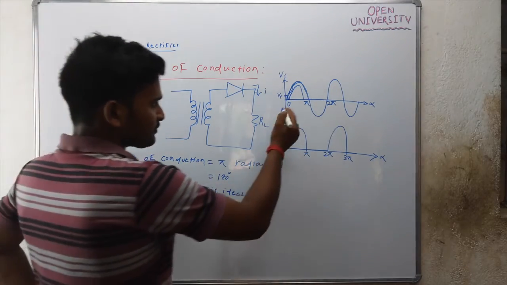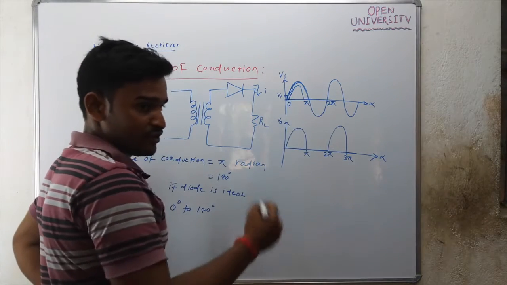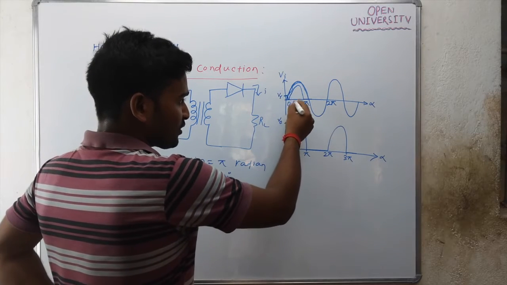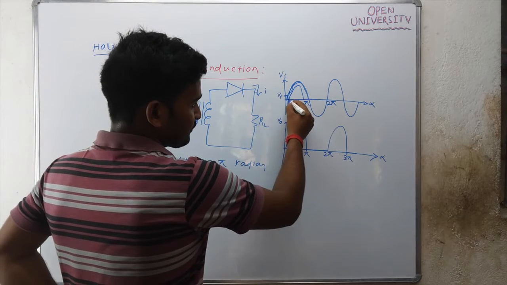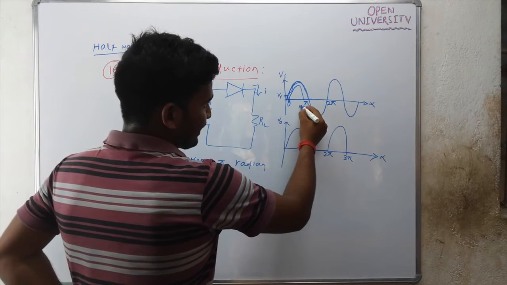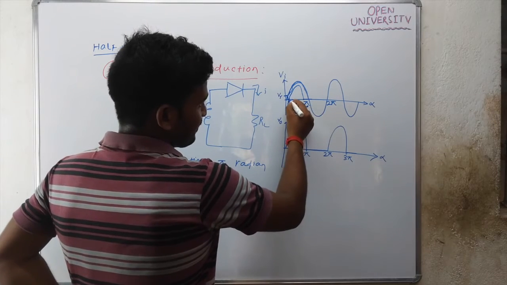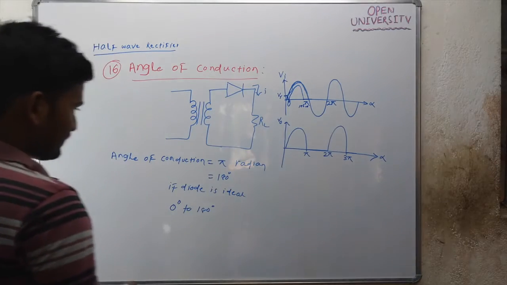So if the diode has some cut-in voltage, or is not ideal, then your diode will conduct from some theta, let this be theta, to 180 degree minus theta. This is theta, and this is 180 degree minus theta.